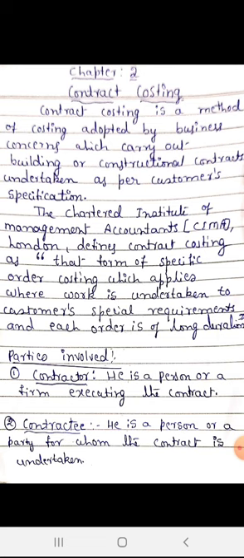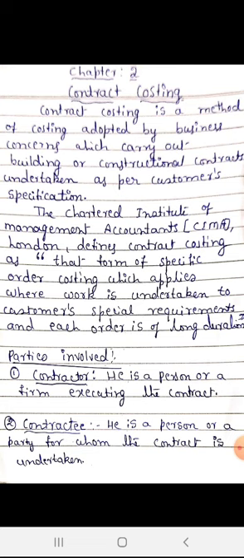It's nothing but constructing the building, constructing the railway tracks, or constructing the petrol pumps, or constructing the roads, as per the customer specification, as per the needs. For example, construction of a particular house is also coming under contract costing. The main thing is they are doing the work as per the specification of the customers, as per the wants or needs of the customers.